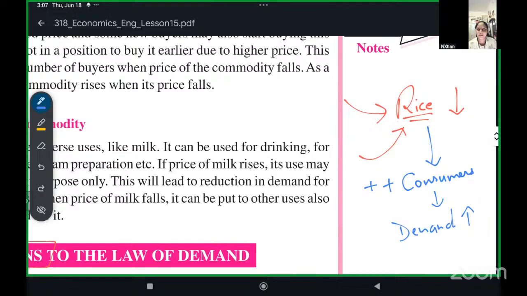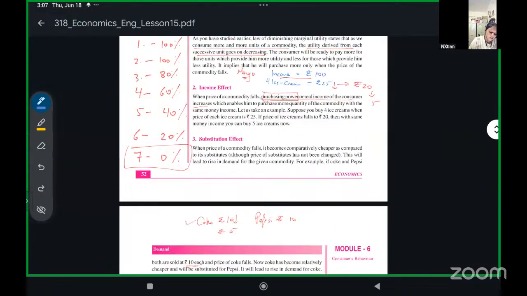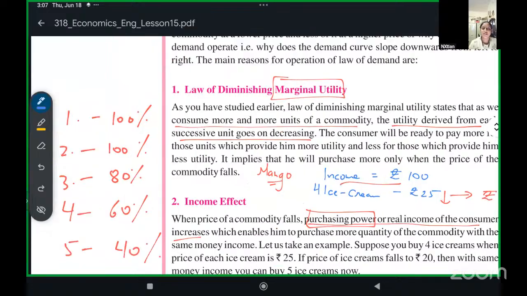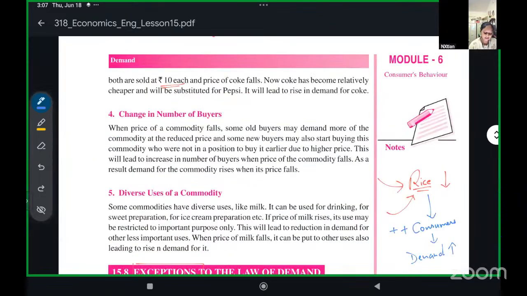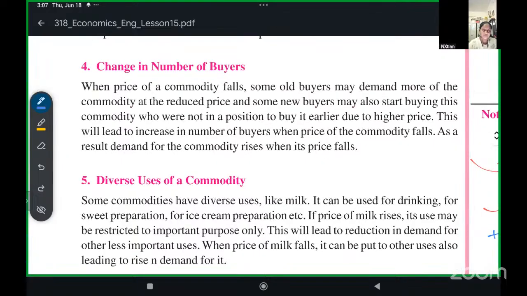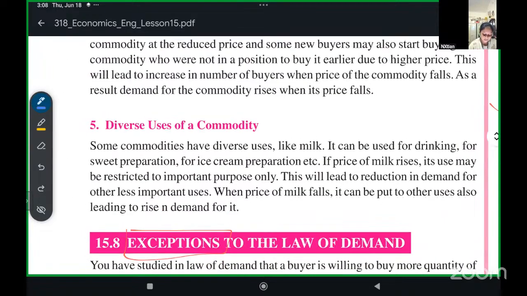Understanding the relationship, how the number of buyers is affecting the law of demand. So five reasons we studied. First is the law of diminishing marginal utility, the law of decreasing satisfaction. Number two, income effect. Number three, substitution effect. Number four, change in the number of buyers. And the diverse use of a commodity. Last one we'll study: diverse use of a commodity.